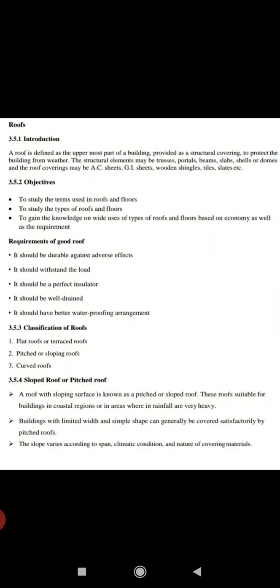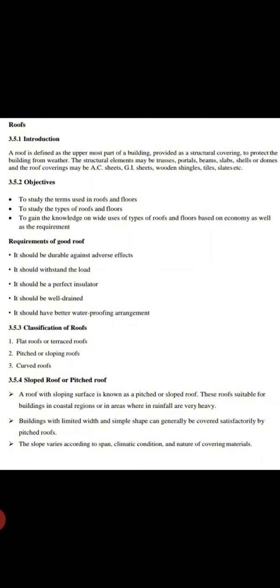Requirements of a good roof. Many times they'll ask in VTU exams, write the requirements of a good roof. So you have to write it should be durable against adverse effects, it should withstand the load, it should be a perfect insulator, it should be well drained, it should have better waterproofing arrangements. So these are the good requirements of a roof.